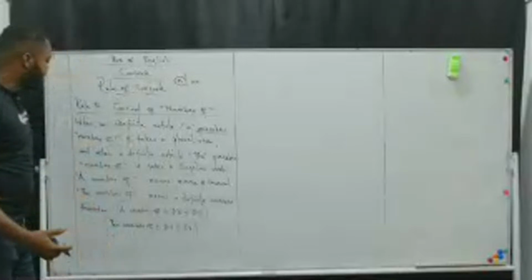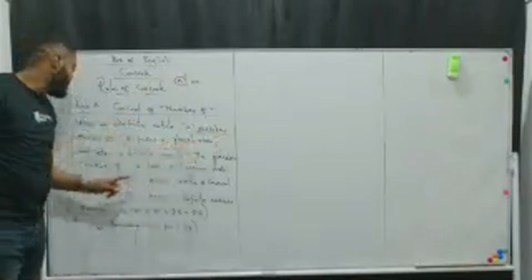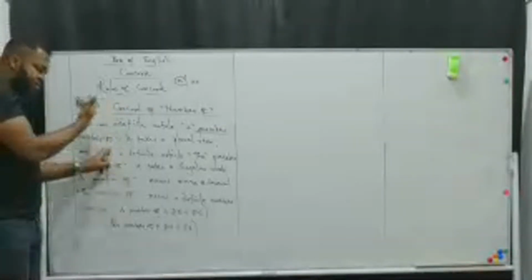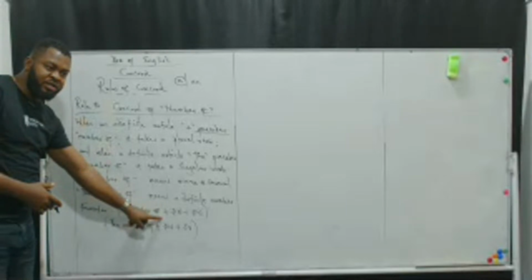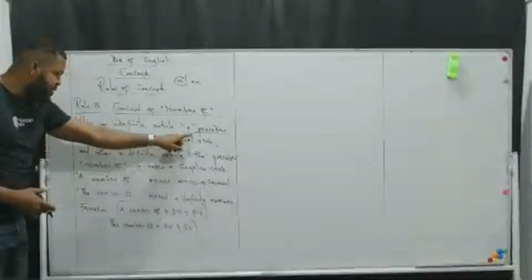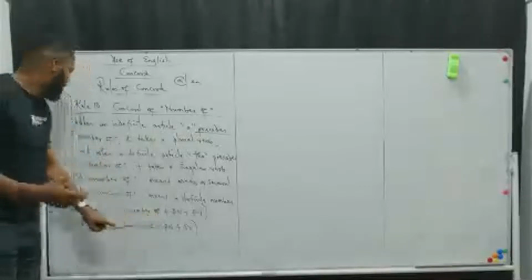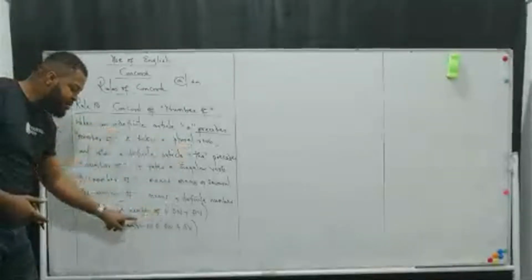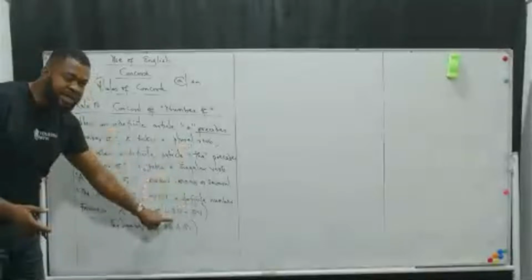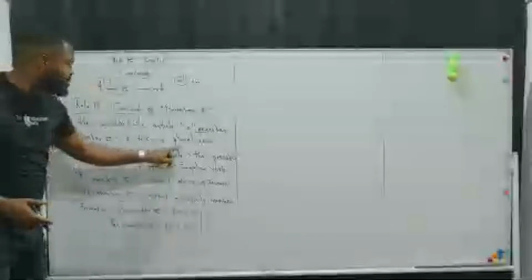So that's where you have, when an indefinite article A precedes number of, when it comes before number of, thereby you have a number of. If A precedes number of, what would you have? You have a number of. So what happens? It takes a plural verb. After a number of, you should expect a plural noun, that's PN, and it must take a plural verb.